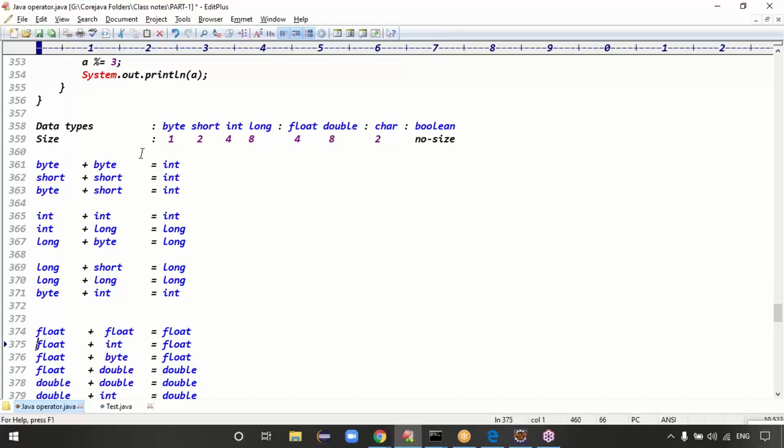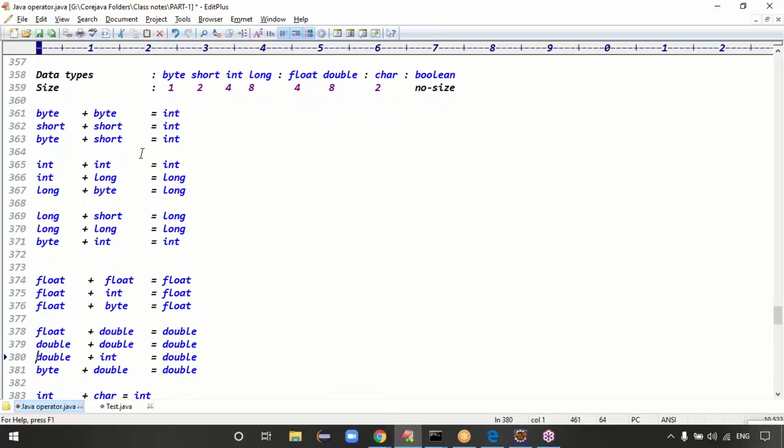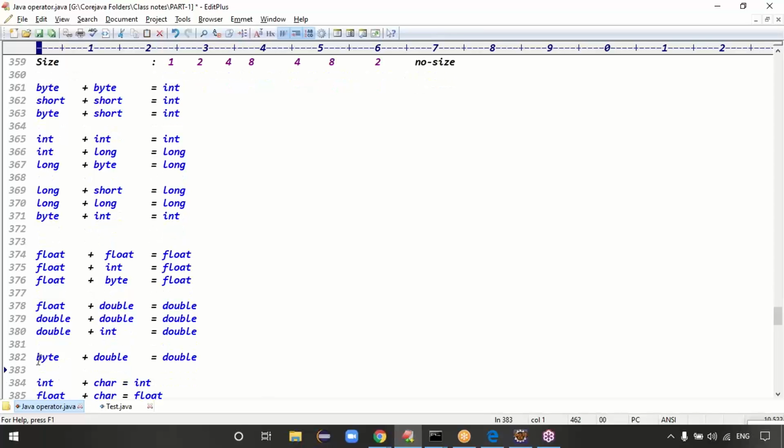But the float possibility, guys. Float plus float is float only. Float plus int is float. Float plus byte is float. Float plus double is double, right? Double plus double is double, right? Because double is 8 bytes, sir. Double plus integer is double. Double plus byte is double.